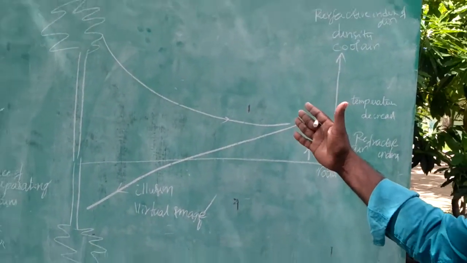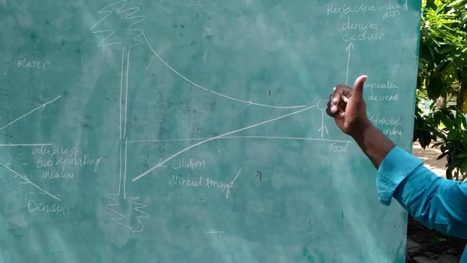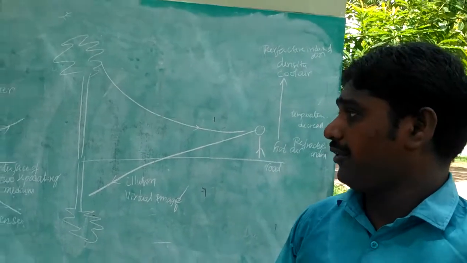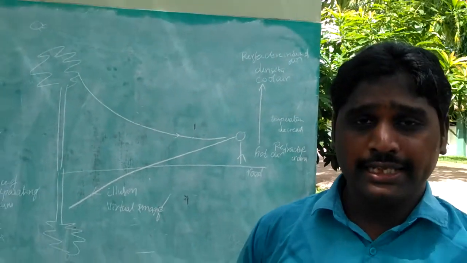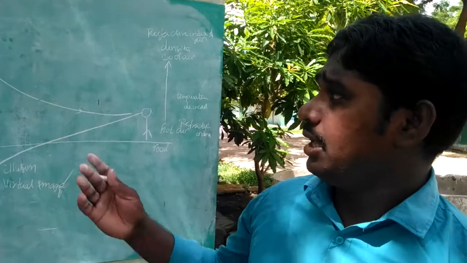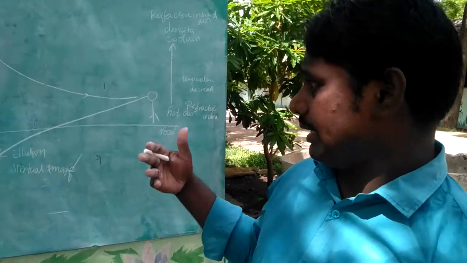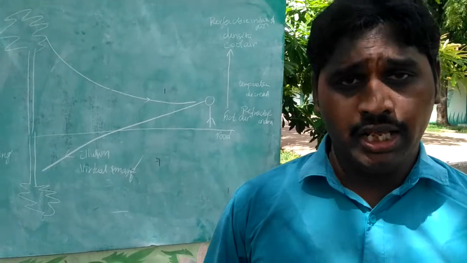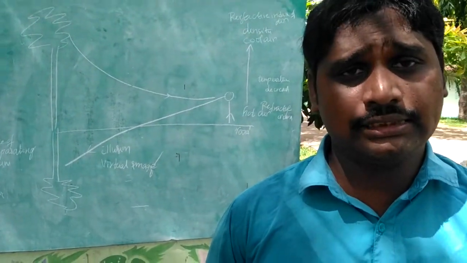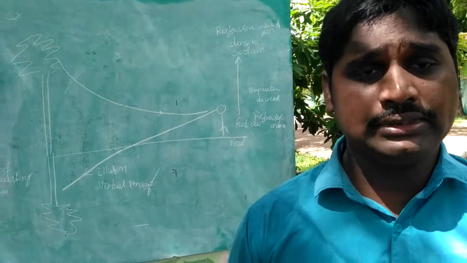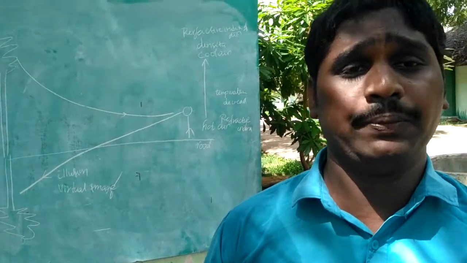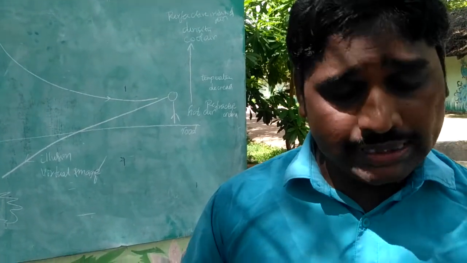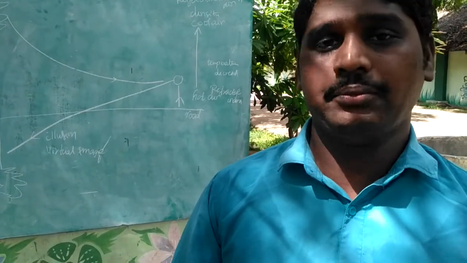Okay, what is the reason here? The refracted ray takes a curved path because of total internal reflection. So the phenomenon of total internal reflection is involved in the formation of the mirage. Okay friends, what is the example? The mirage is an example of the phenomenon of total internal reflection. What is the mirage? It seems the water has collected on the road. When we see it at a distant place and go to that place, we do not find any water. It is the best example of the change in the refractive index of a medium throughout that medium.